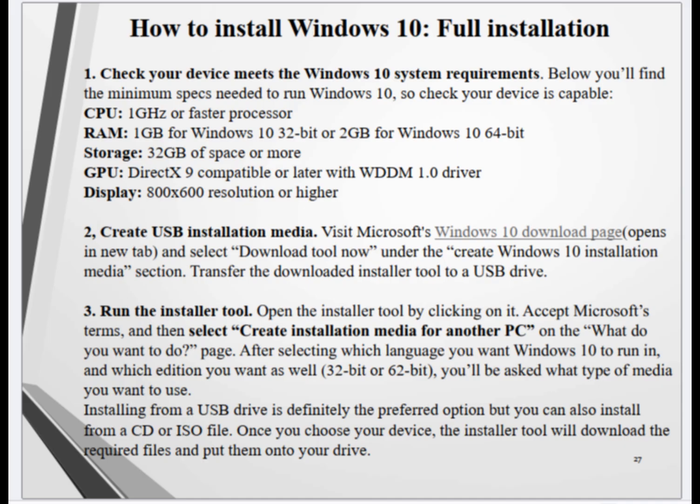Accept Microsoft's terms, and then select Create Installation Media for another PC on the What Do You Want to Do page. After selecting which language you want Windows 10 to run in, and which edition you want as well, 32-bit or 64-bit, you'll be asked what type of media you want to use. Installing from a USB drive is definitely the preferred option, but you can also install from a CD or ISO file. Once you choose your device, the installer tool will download the required files and put them onto your drive.